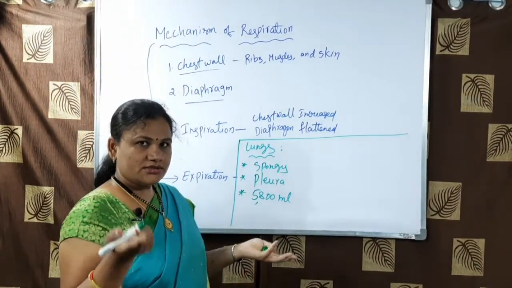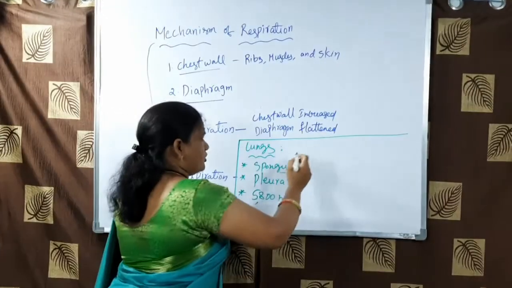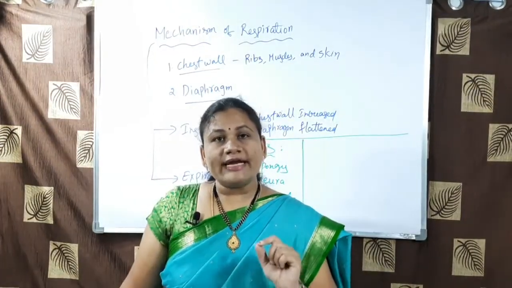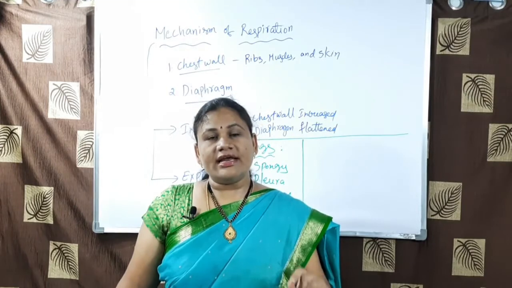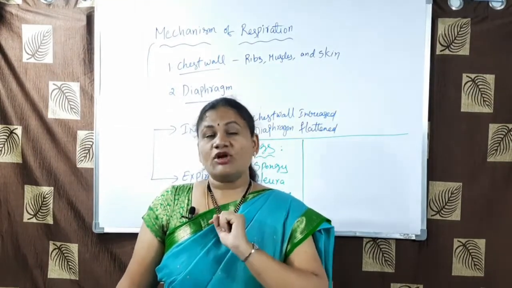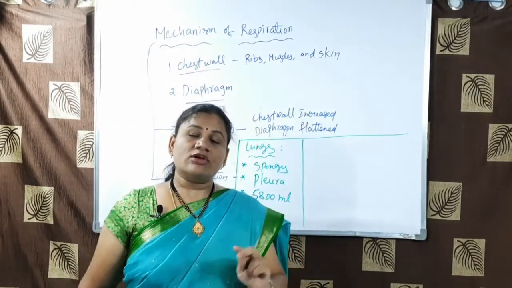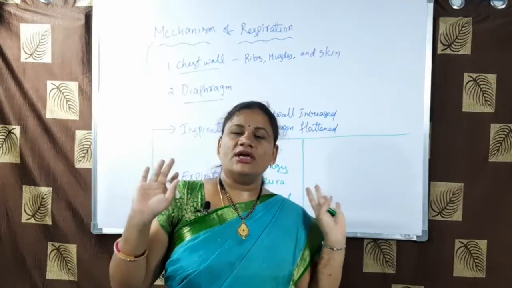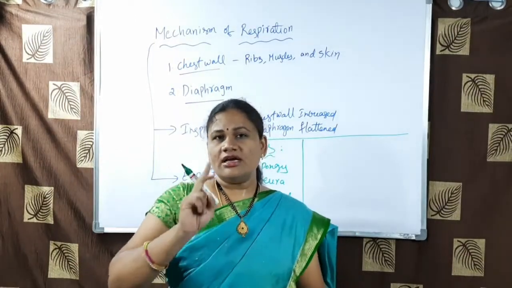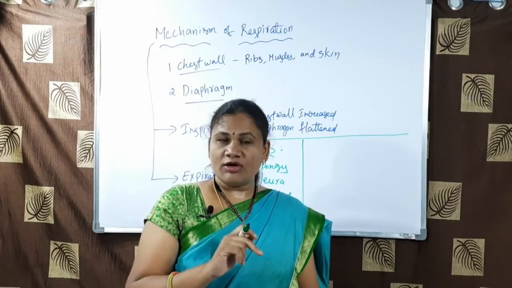So, two lungs, you just imagine. And not only that, normally at rest, we inhale and exhale 500 ml of air, normally at rest without doing anything. Each time we inhale and exhale, it is 500 ml of air.